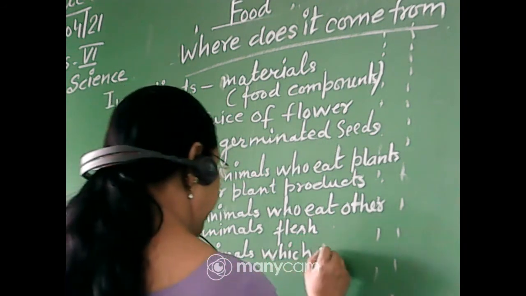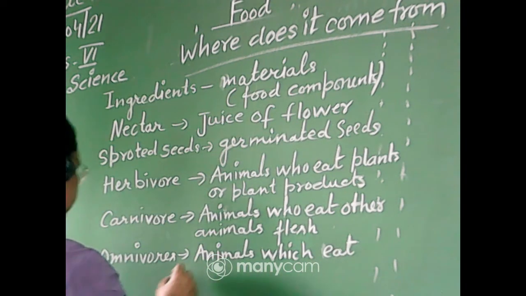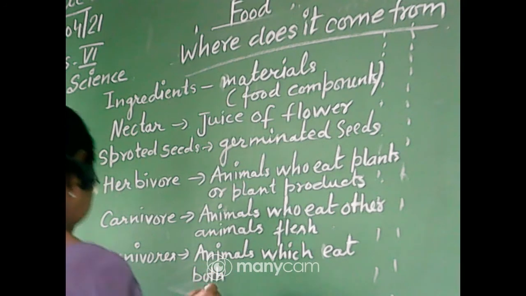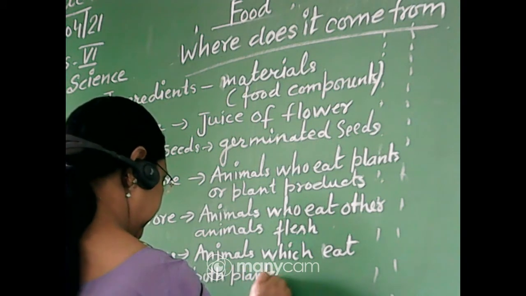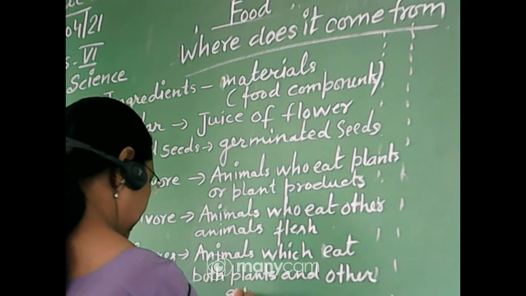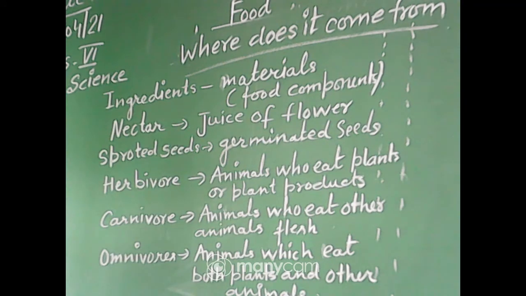Omnivores are animals which eat both plants and other animals. Okay, write it down fast. I hope you have completed it. Now we will move to the next question. Exercises. There are some exercises.